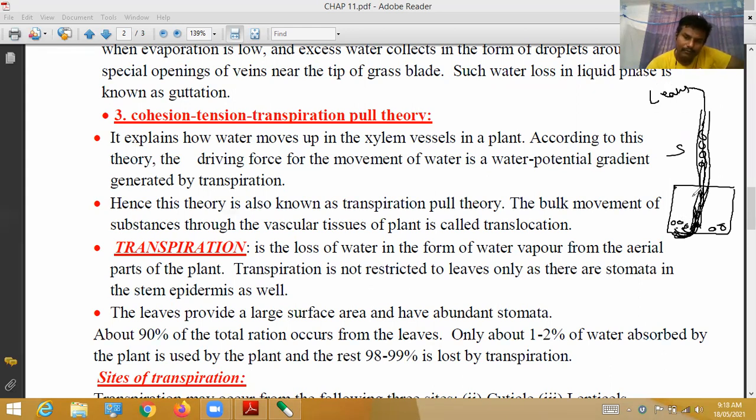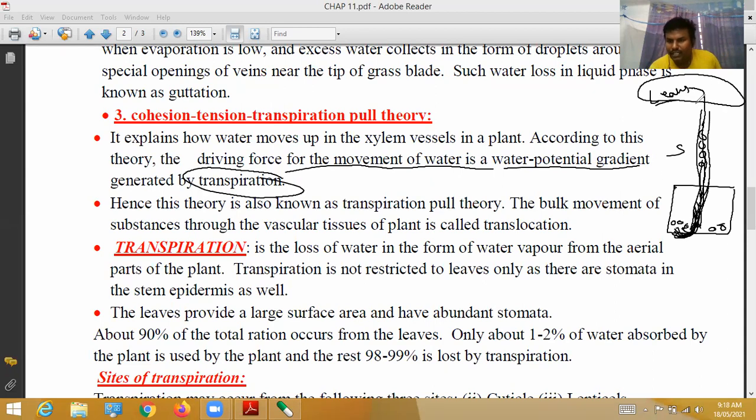Leaves, and here root pressure. These three help the movement of water. It is a water potential gradient. What does water potential gradient mean? Kinetic energy. When water molecules are moving, a kind of energy is released. That is called kinetic energy or water potential. So movement of water is a water potential gradient, and that is generated by transpiration. Transpiration means the leaves continuously pull water molecules from outside. Leaves consist of stomata.